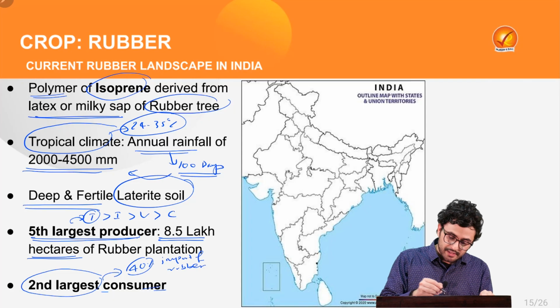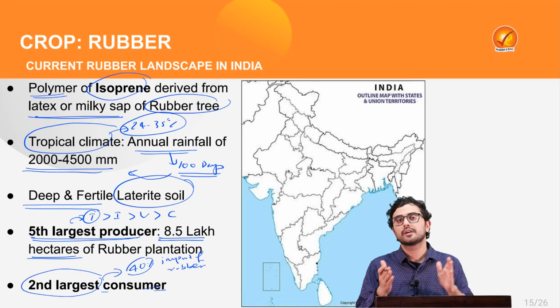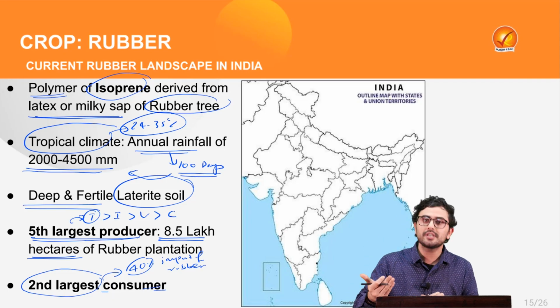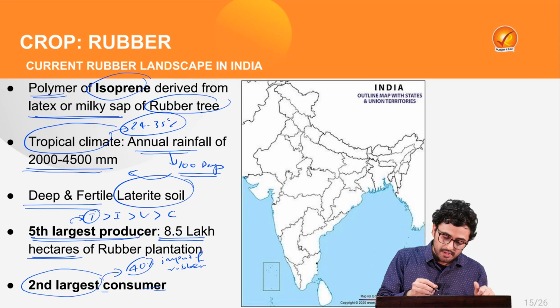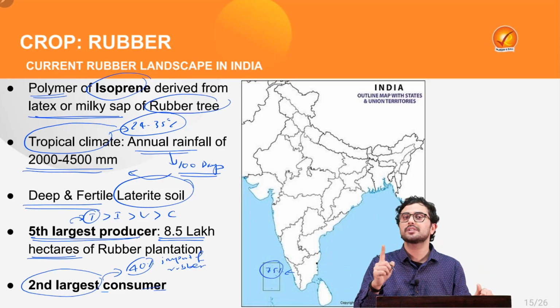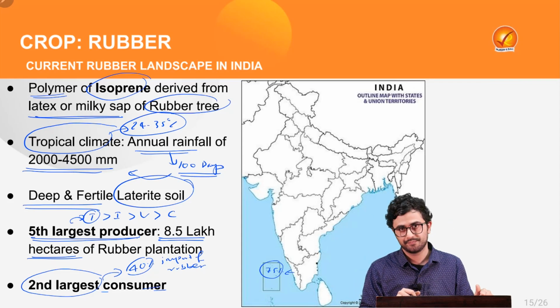Now, there are several states where the crop rubber is grown in our country. The largest production comes from the state of Kerala, which comprises more than 75% of the total production.